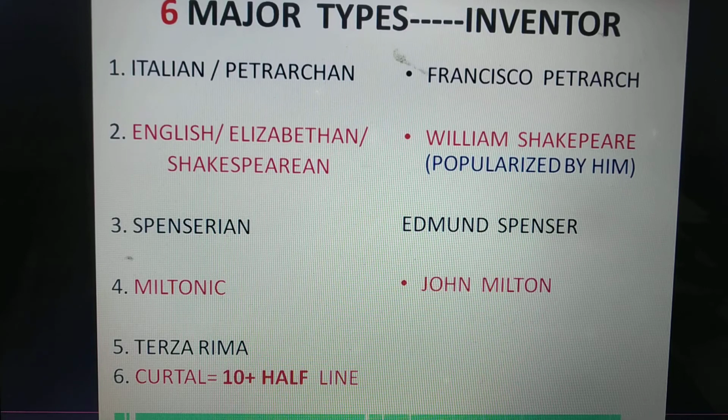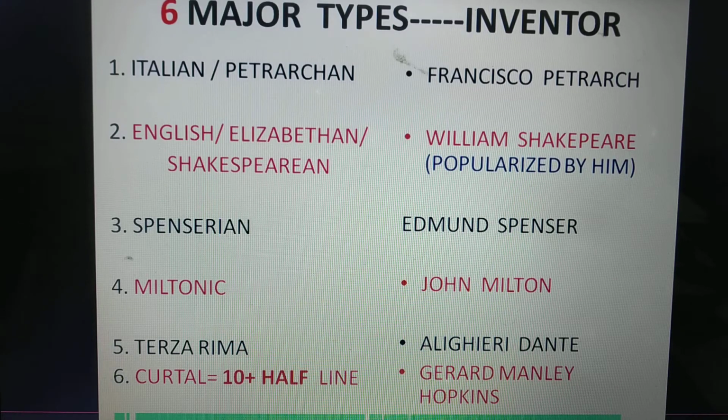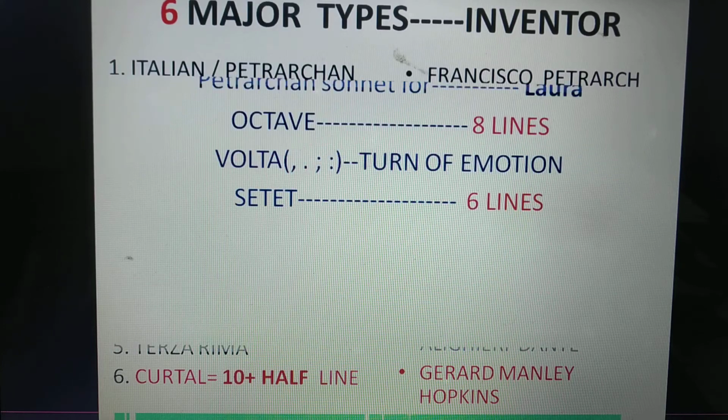Fourth, the Miltonic sonnet, invented by John Milton. Fifth, the Terza Rima sonnet, invented by Dante Alighieri, the writer of Divina Commedia. Lastly, the curtal sonnet, propounded by Gerard Manley Hopkins. It has 10 lines plus a half line, which is equal to 10 and a half lines.